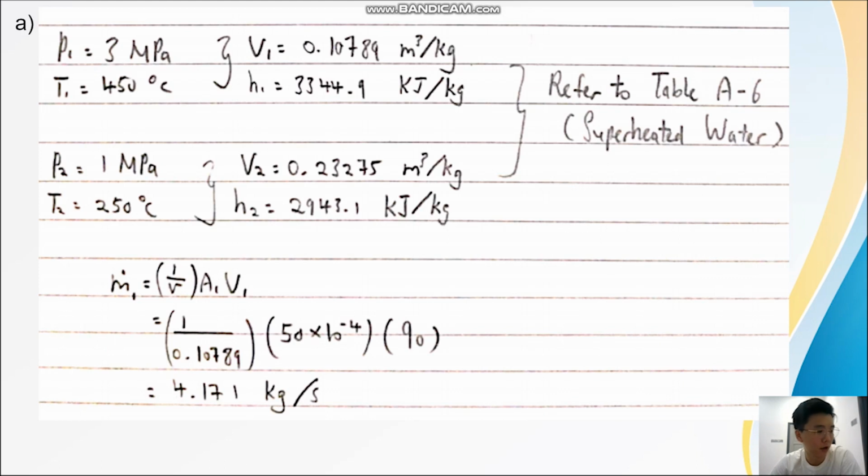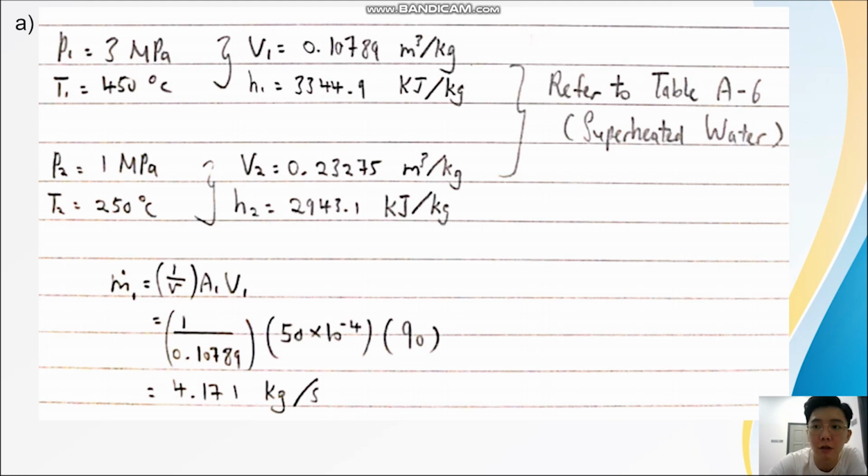So we need to calculate the mass flow rate of the steam. From the question, the pressure at the inlet is 3 megapascal and the temperature T1 is 450 degrees Celsius, and the pressure P2 is equal to 1 megapascal and the temperature T2 is 250 degrees Celsius.